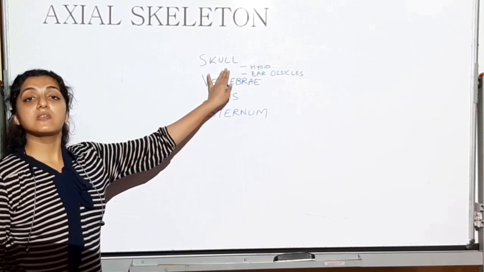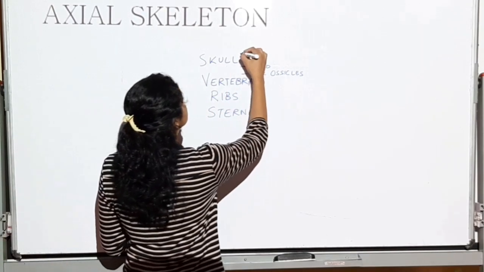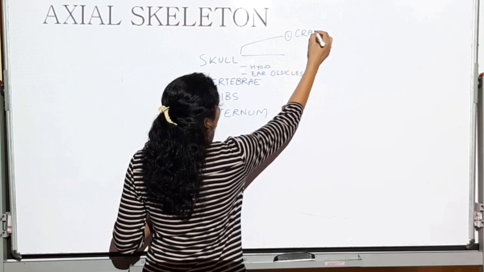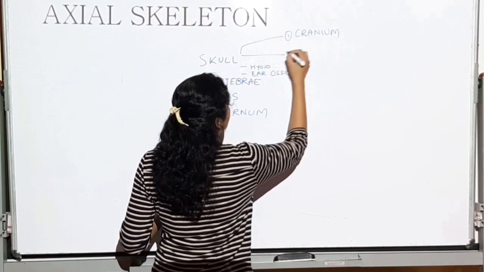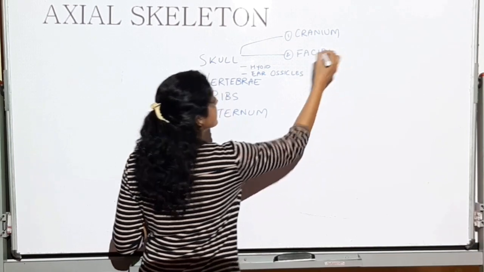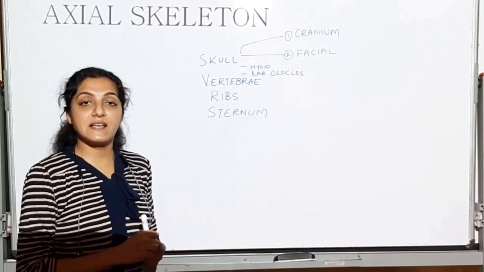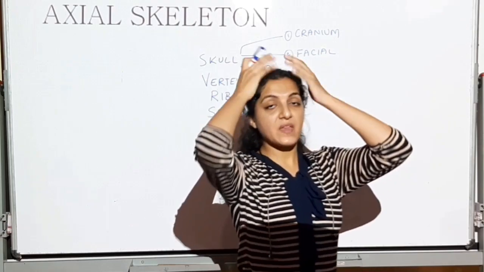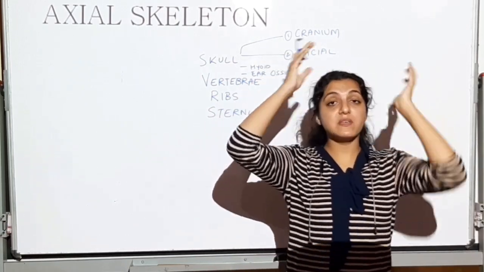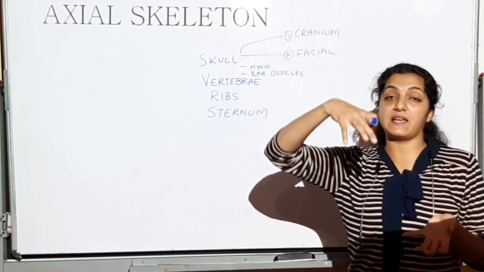The skull bones can be broadly divided into one, cranium or the cranial bones, and second, the facial or the face bones. Cranium means the portion which is going to be a box for the brain. Cranium is going to have the brain inside.